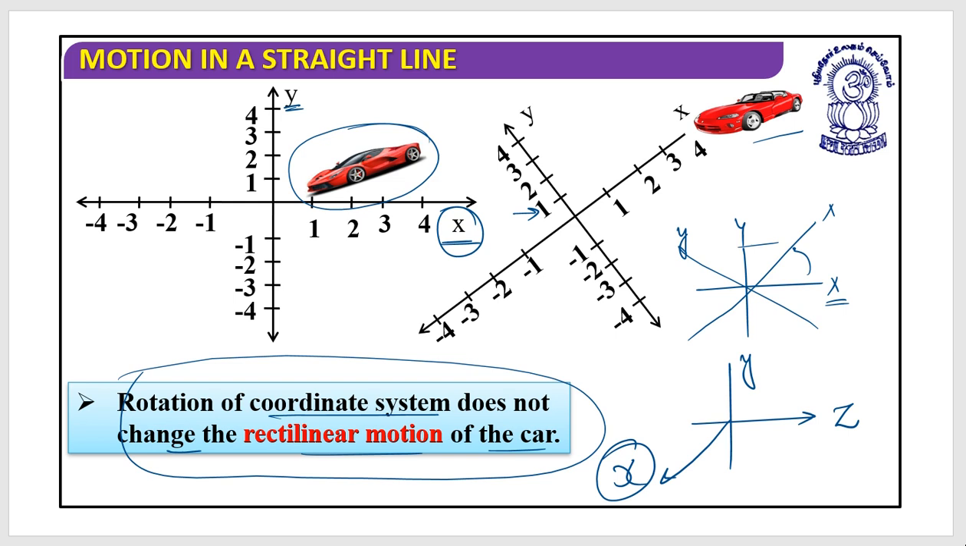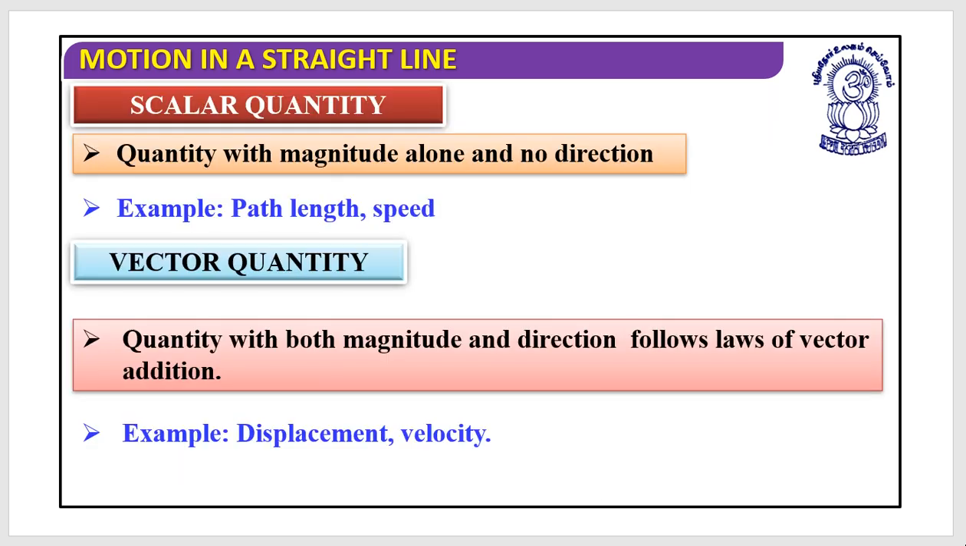So when you are rotating your coordinate system, that does not change the category of motion for an object. Are you clear? Yes. Next, move to the path length and speed.